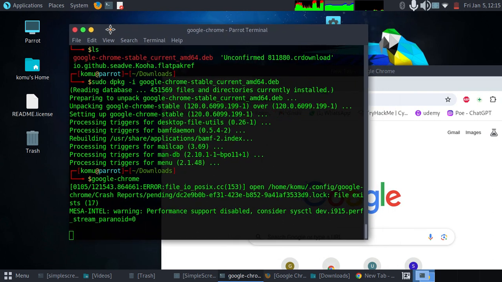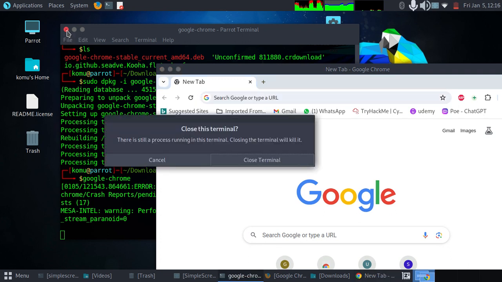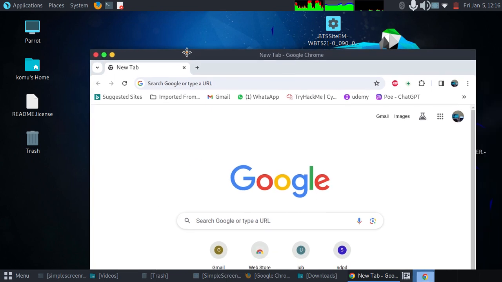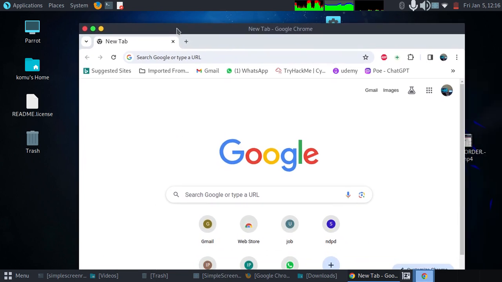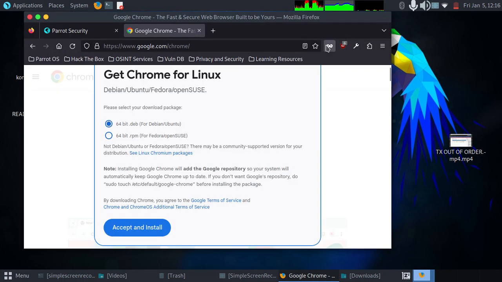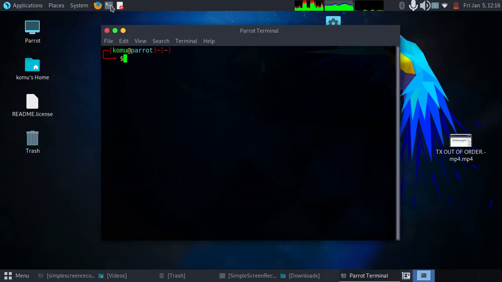But the disadvantage with this is that if you close the terminal we used to launch Chrome, it also closes. Sorry, it does not necessarily mean it will close, but it will end up closing because you launched it via the process which was initiated in the terminal.